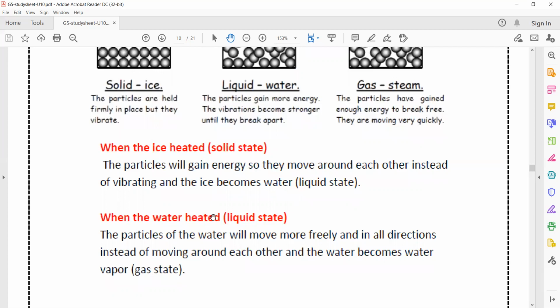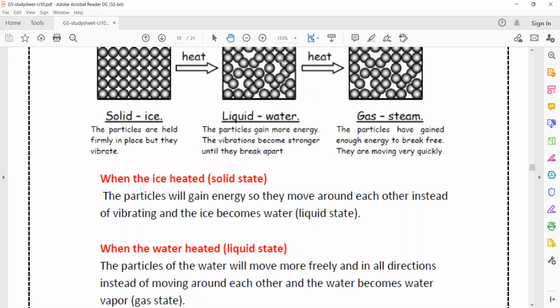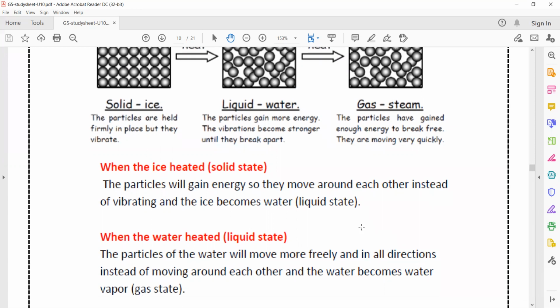When the water is heated or gains more heat energy until it reaches its boiling point, the particles of the water will move more freely. Its movement becomes faster and faster. The movement of each particle becomes faster and faster, and more free and in all directions instead of moving around each other, and the water becomes water vapor, or gaseous state.